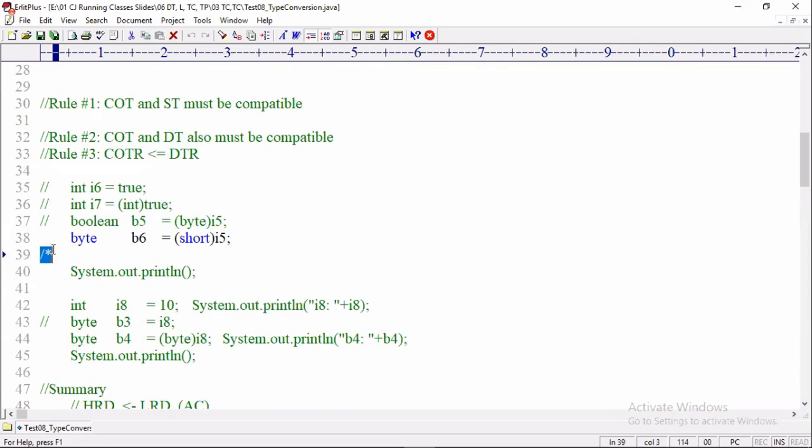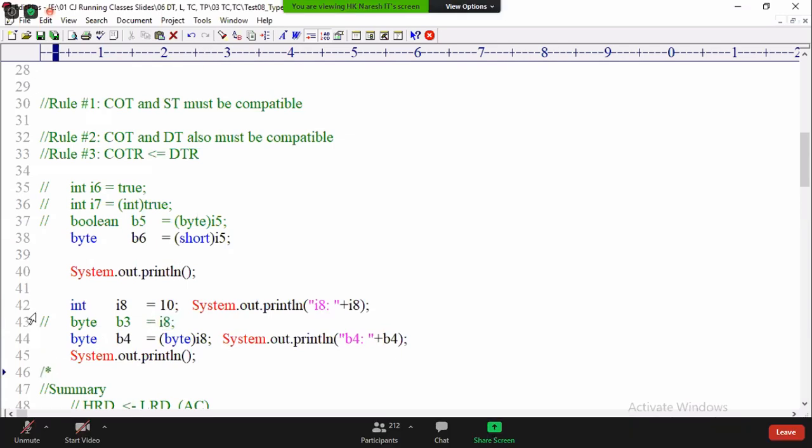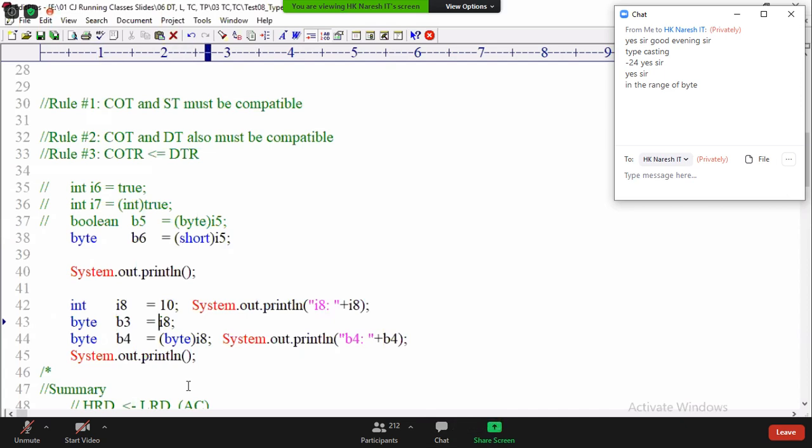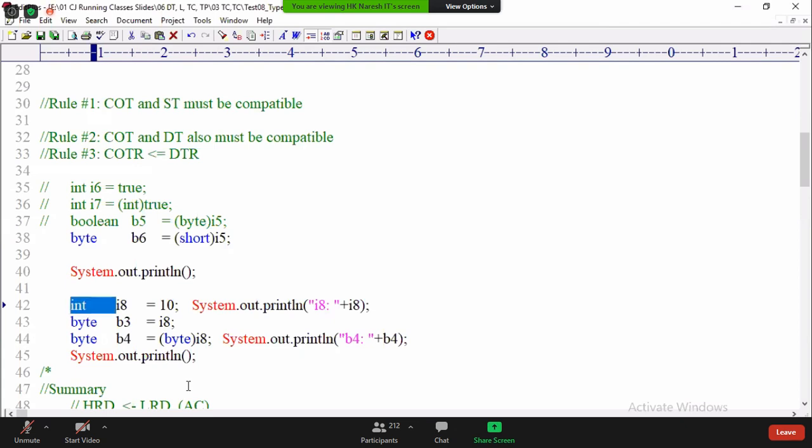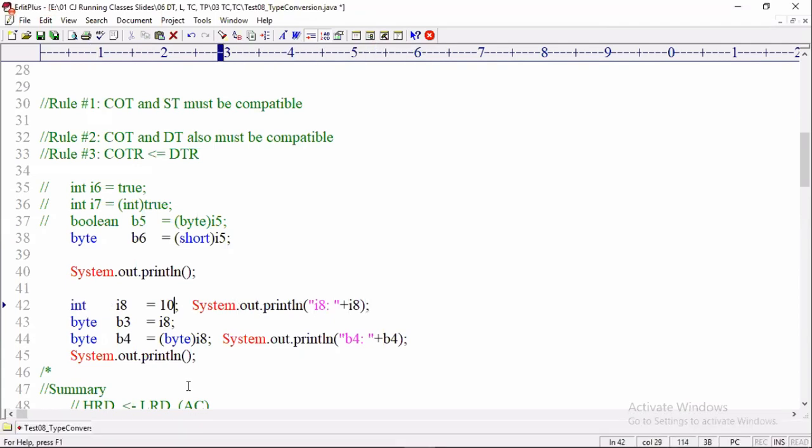Right. Let's continue yesterday's discussion program. Now here I have written int i3 equal to 10, and then byte b3 equal to i3. Is it allowed or not allowed? Not allowed. Here what will the compiler verify? If I assign a variable, the compiler will verify the variable type range but not the value, because the value 10 at runtime does not come as a 10. It comes in a binary format with a 4 byte range. So the first 3 bytes are gone if I assign into 1 byte. So there is a value loss, right? 3 bytes of value loss.